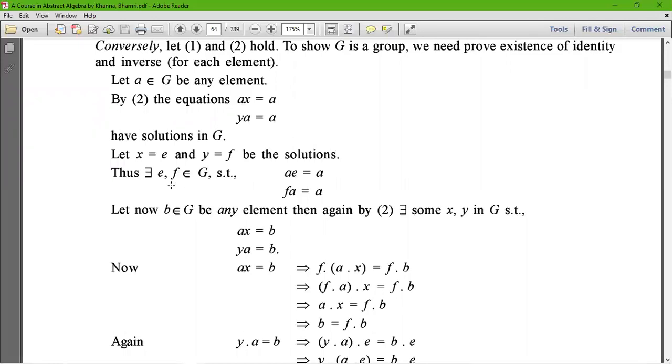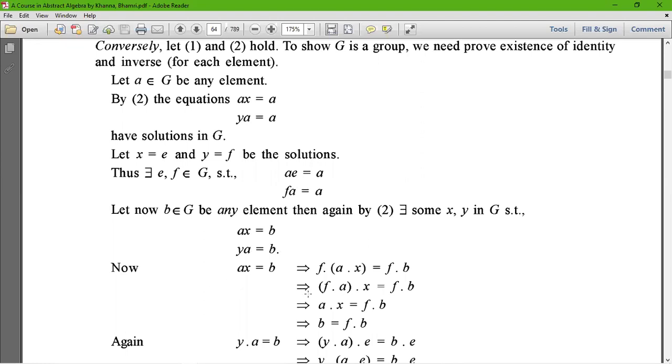Thus there exist e and f belonging to G such that ae = a and fa = a. Now let b belong to G be an element. Then again by equation 2, there exist some x, y in G such that ax = b and ya = b.